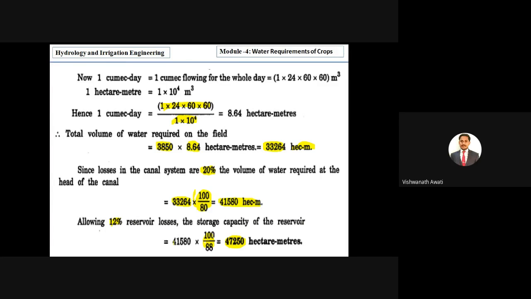To calculate that, we have to use the volume of water required at the head of the canal, that is 41,580 hectare meter. Then 12%, right? That is 100 by 88. Then we are getting a total reservoir capacity of 47,250 hectare meters, right? Okay.